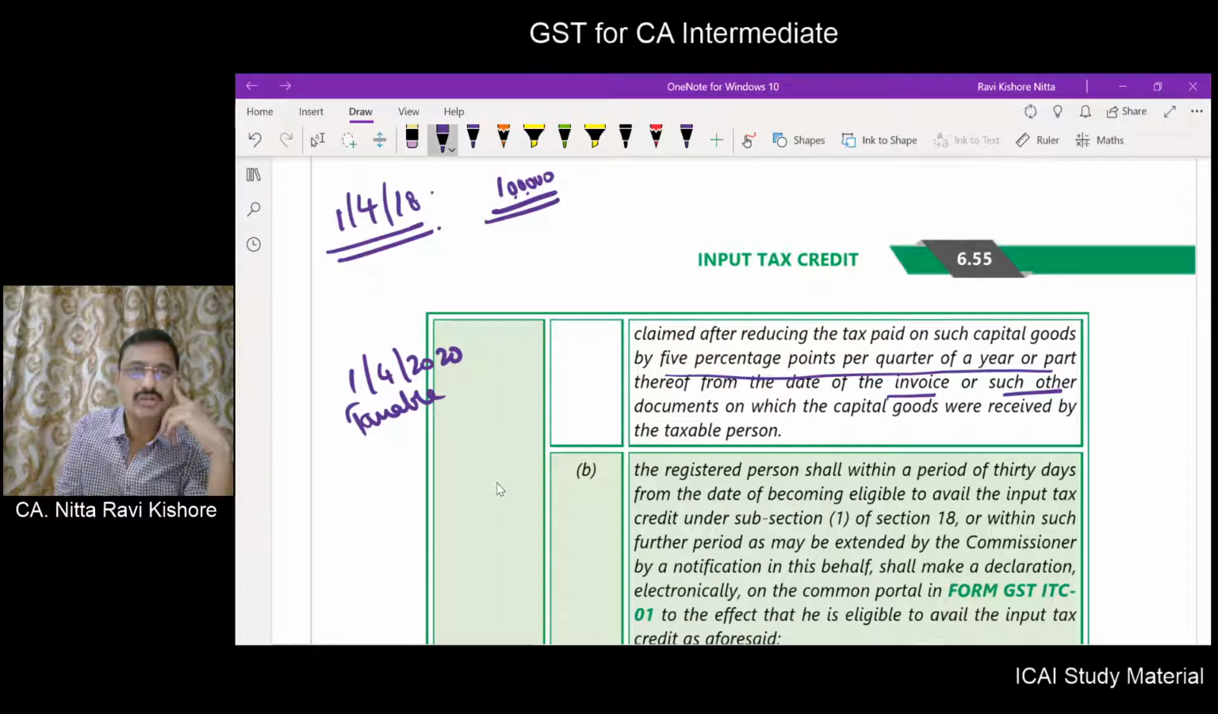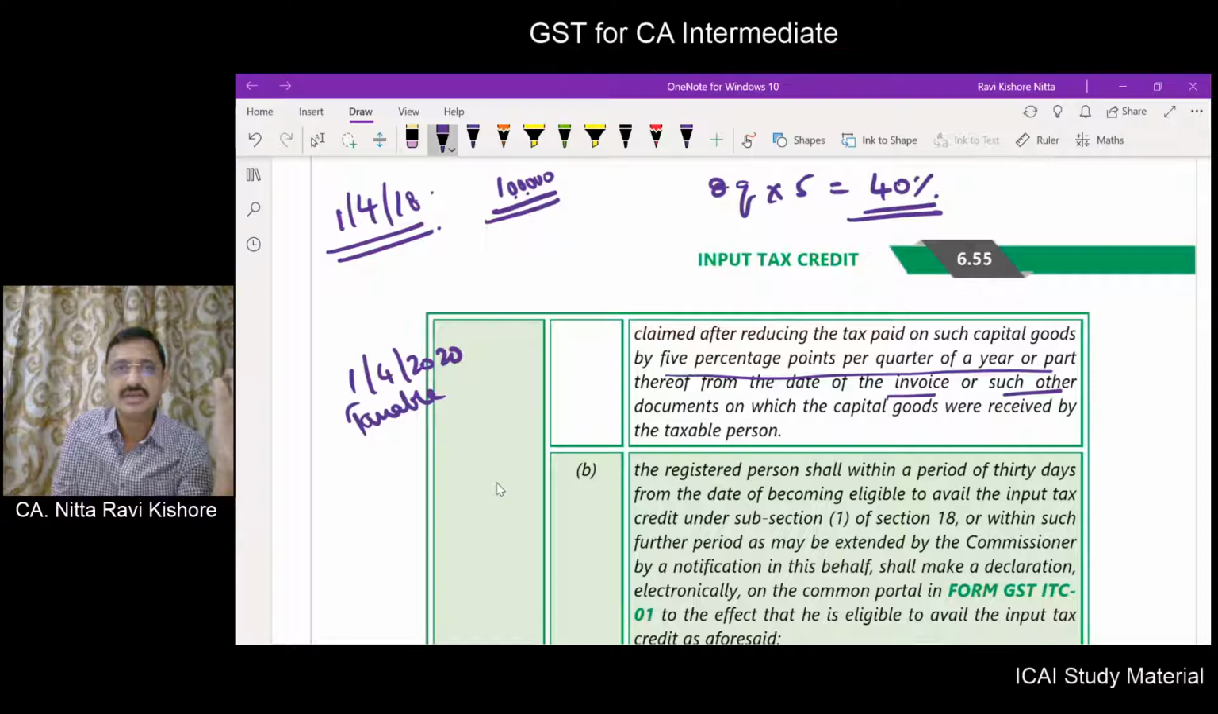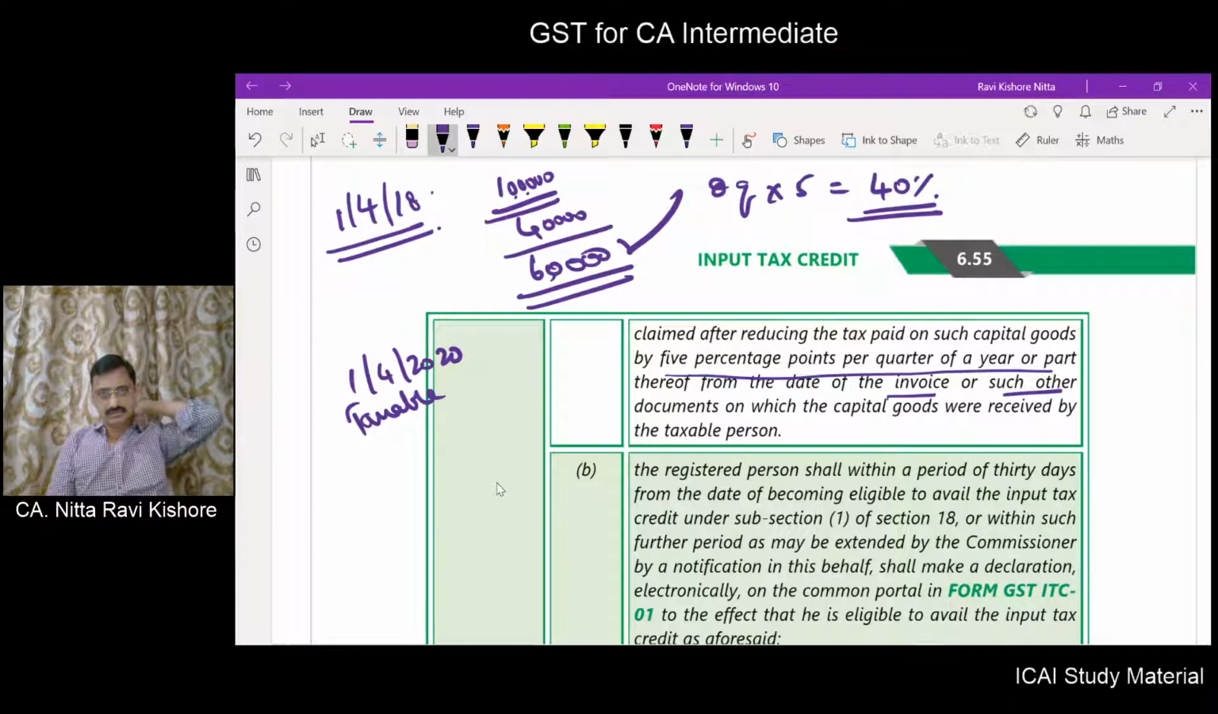So how many quarters are there? In 2018-19 there are 4 quarters. In 2019-20 there are 4 quarters. So 8 quarters. 8 quarters into 5 means 40. So 40% will be reduced. So what is 40%? 40,000. So balance input credit what you can take? 60,000 input you can take. Okay. Next.